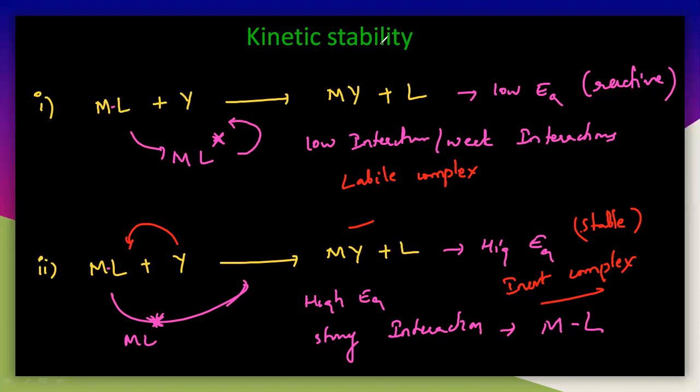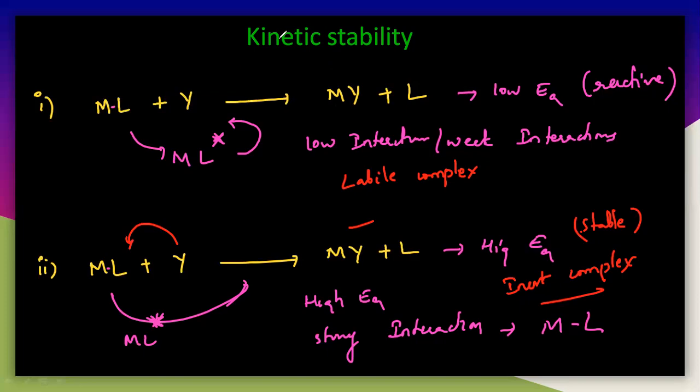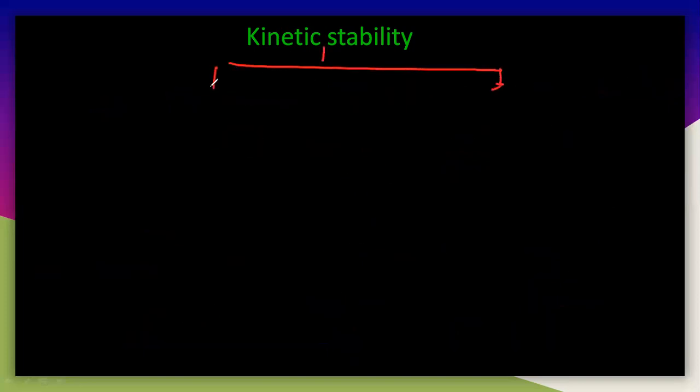So once again, I will write it for your sake. The kinetic stability includes labile complex, and here which is an inert complex. Inert complex, and here which is labile complex. See the difference between these two things.